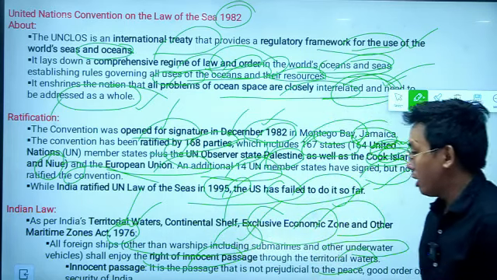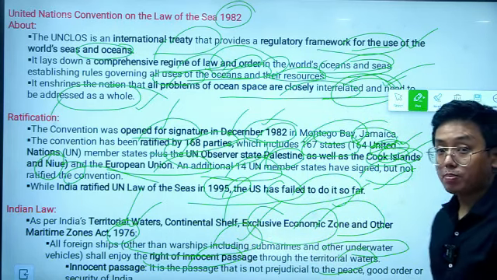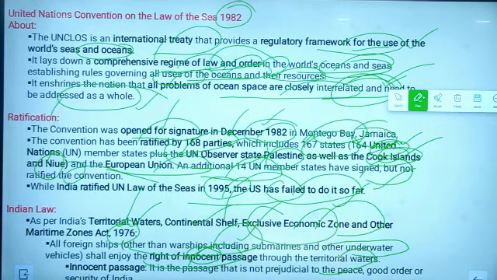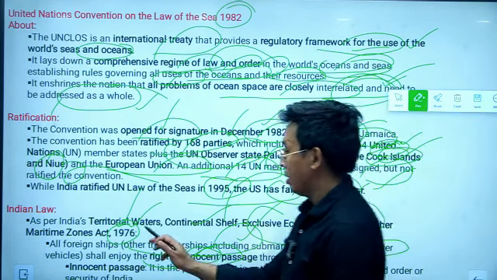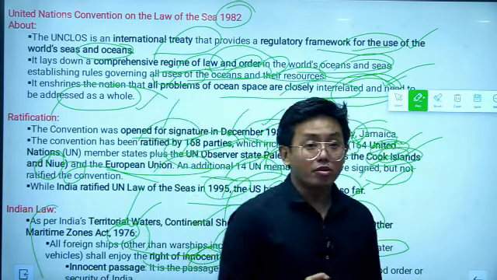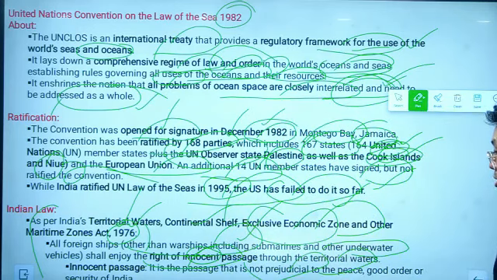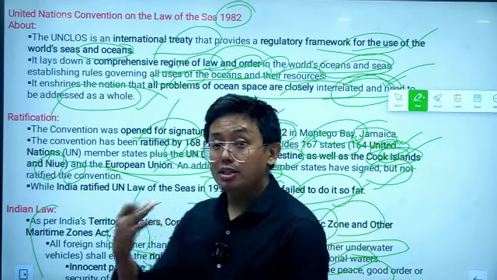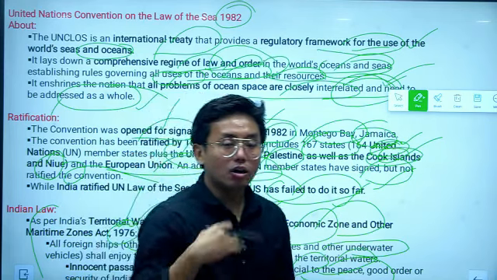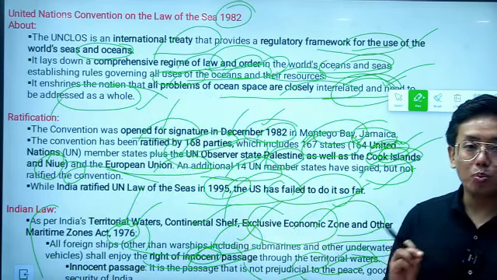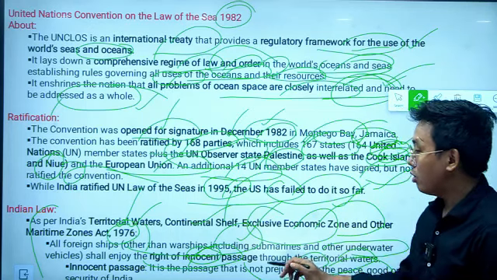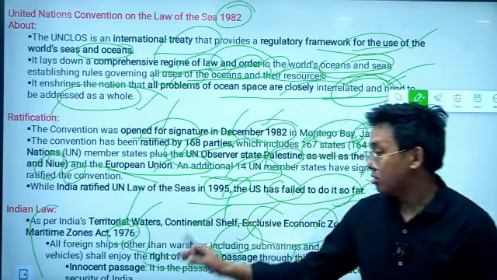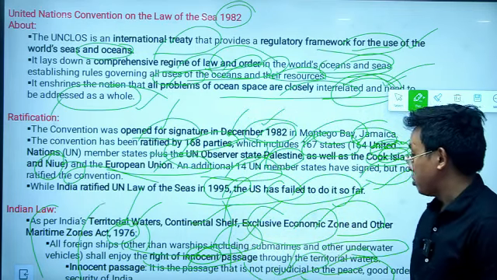So in this territorial water region, there is a right of innocent passage, as per the Territorial Waters, Continental Shelf, Exclusive Economic Zone and other Maritime Zones Act. As per this act, there is this provision. And innocent passage, we discussed, is the passage that is not prejudicial to the peace, good order and security of India. So if any ship is passing through India or the Indian Ocean region and does not pose any threat to India, that would be called innocent passage. So the innocent passage clause is there in this Act.